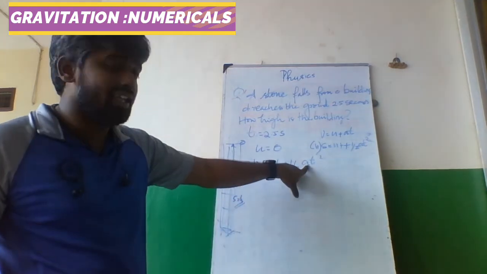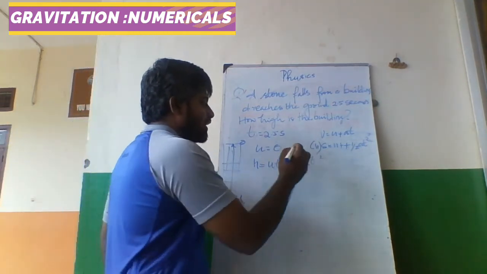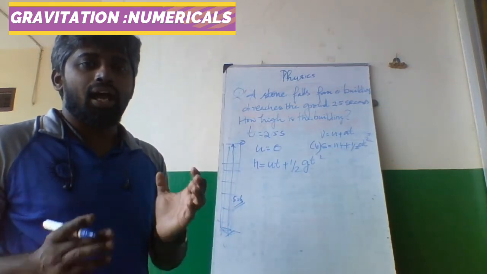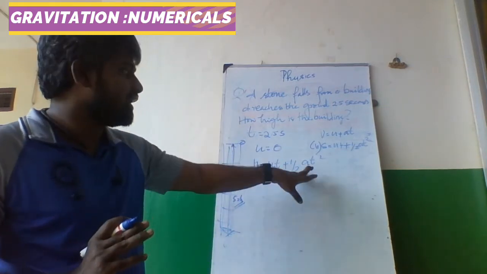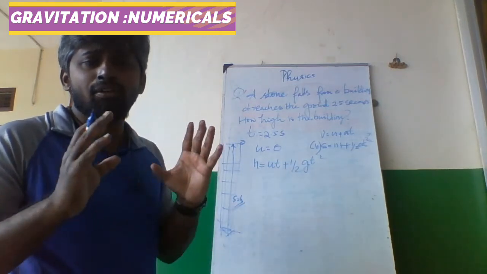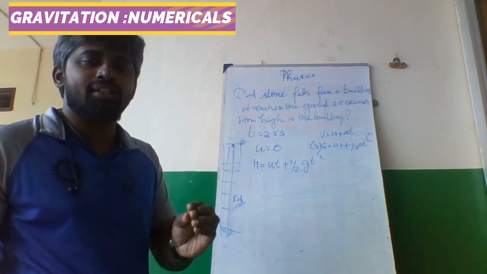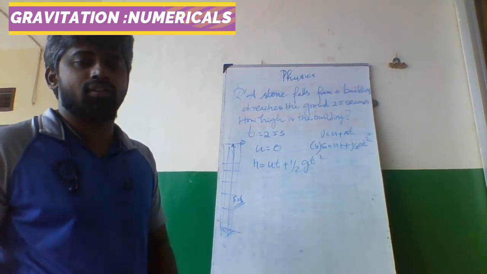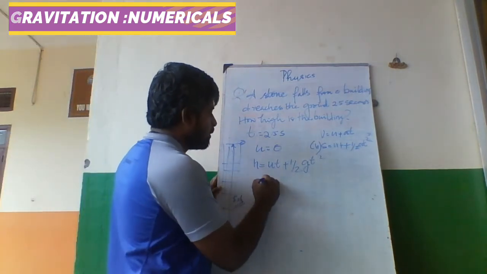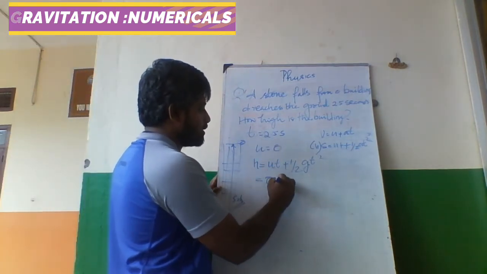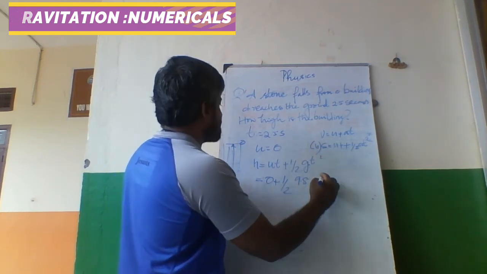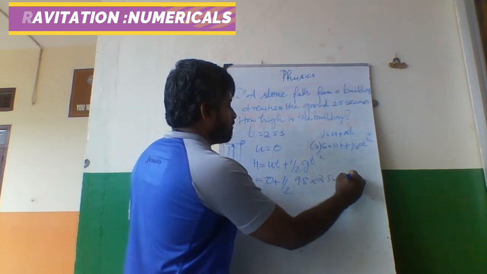So what is a? A is g, acceleration due to gravity. When it is dropped down, it is towards the force of gravitation. So g is 9.8, irrespective of mass. Whatever be the mass, any object that is dropped on the earth, the acceleration due to gravity is 9.8 meter per second square. Now u is 0, so this value is 0. Half g is 9.8 into t square. What is t? 2.5 into 2.5.